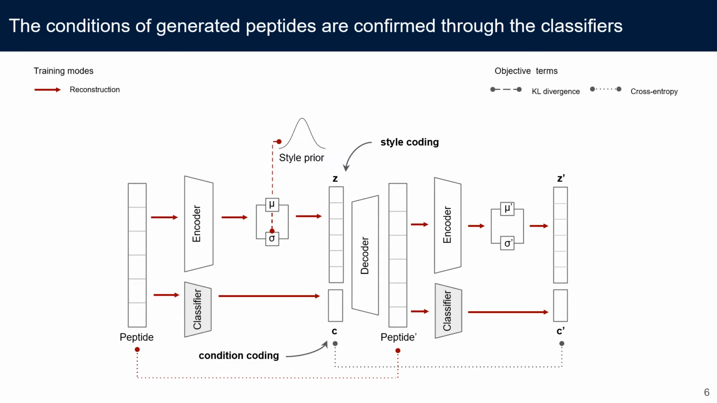We added two pre-trained classifiers, an AMP classifier and a MIC classifier, that provide conditional coding and confirm antibacterial properties of generated peptides. We use the feedback from the classifiers to improve the coding. We introduce an additional loss term that requires the target condition C and predicted condition C' to be the same.